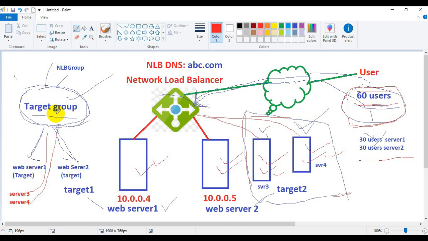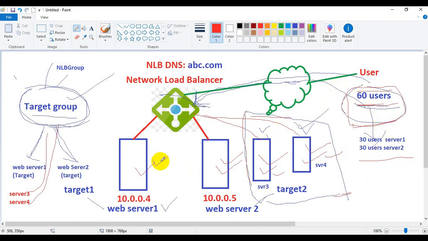Servers which are not members of the target group will not get the traffic or load coming from the internet. I hope you understood this concept very clearly.